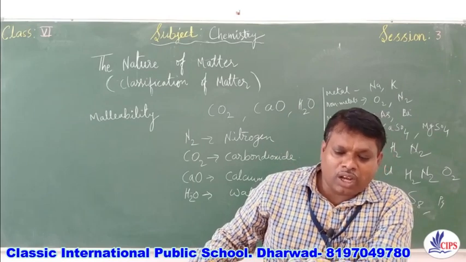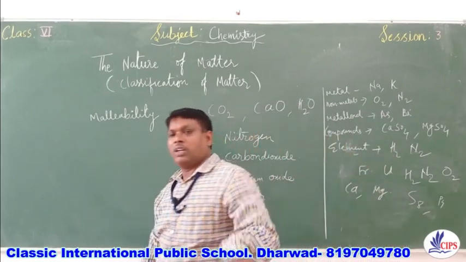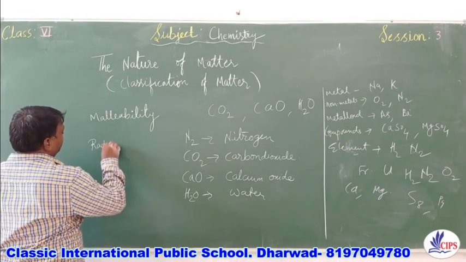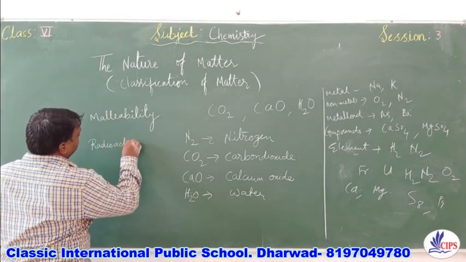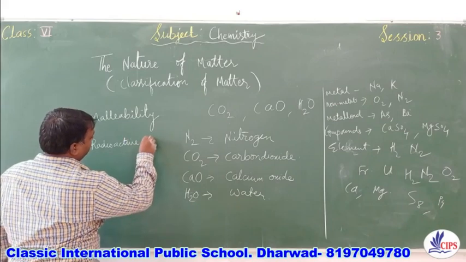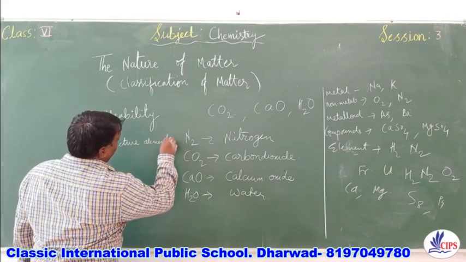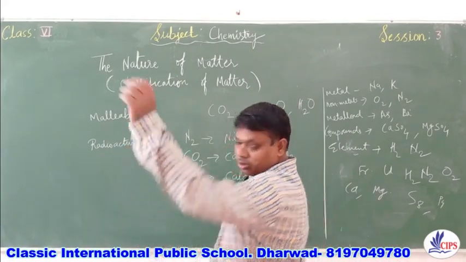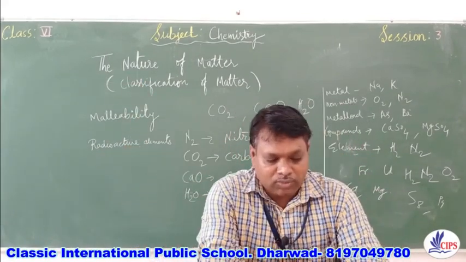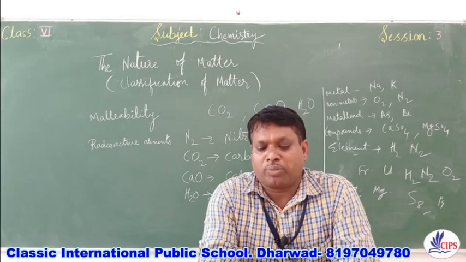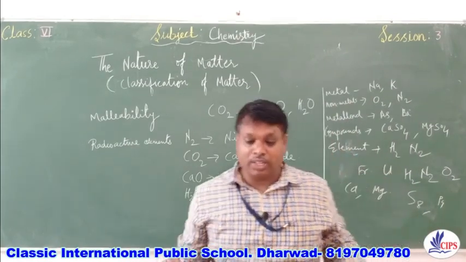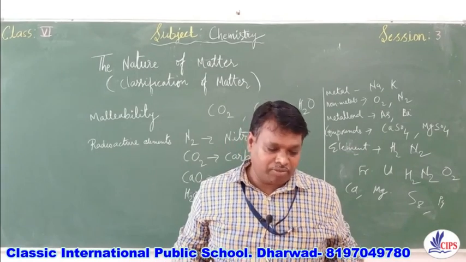Elements which emit harmful radiations are known as radioactive elements. Right, children? So, with this, we have completed the chapter, the nature of matter, and under which we have dealt with the classification of matter.